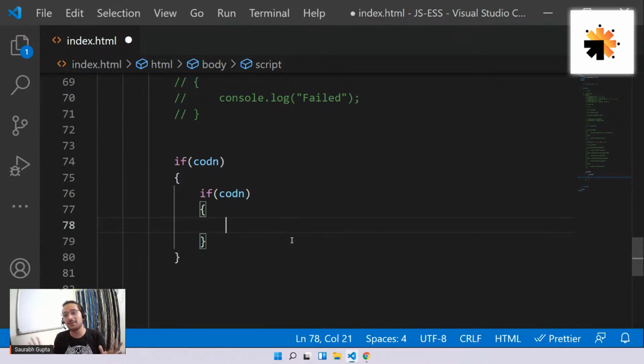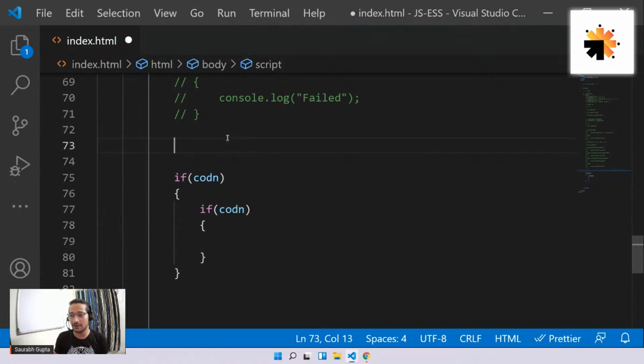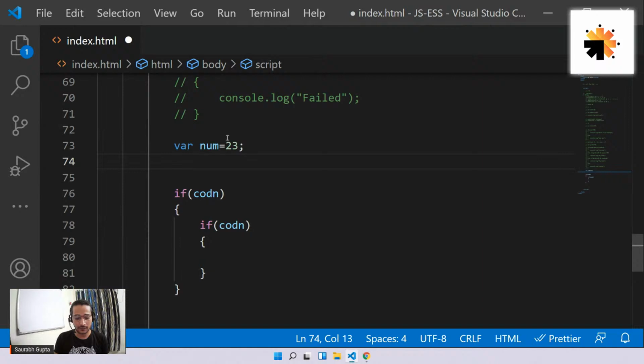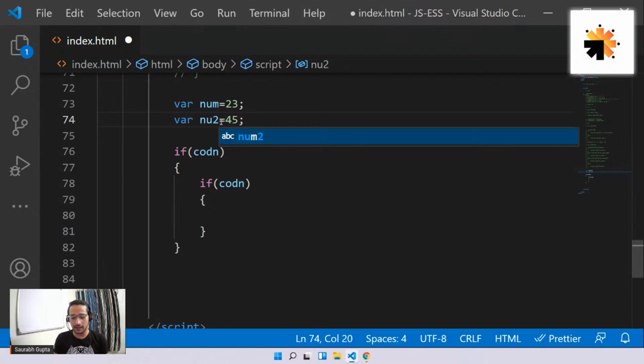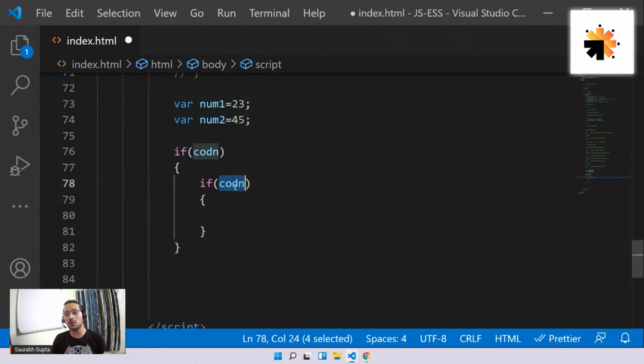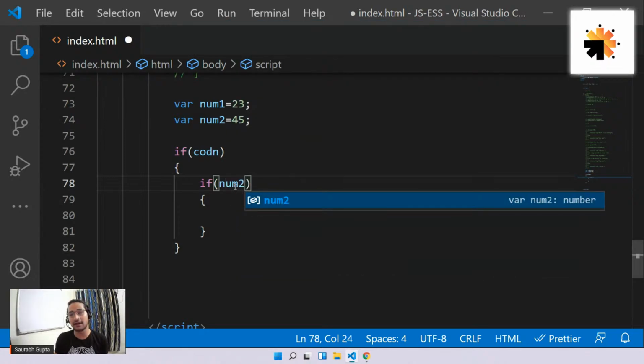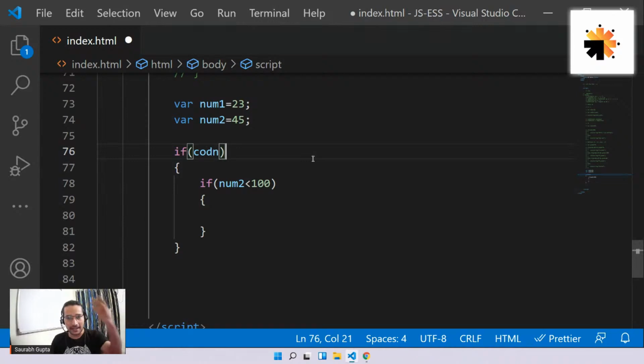Again, guys, it totally depends on needs. Let me give you an example. Let me create var num1 equals 23 and var num2 equals 45. Now I want to check if num2 is less than 100 only after checking if num1 is less than 50. Get my point here?